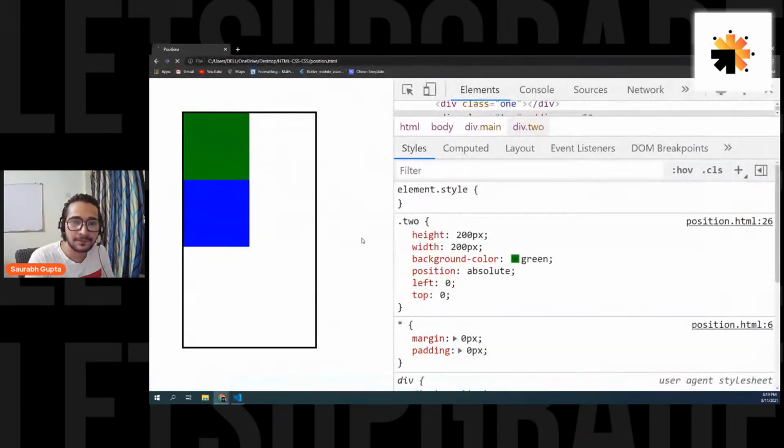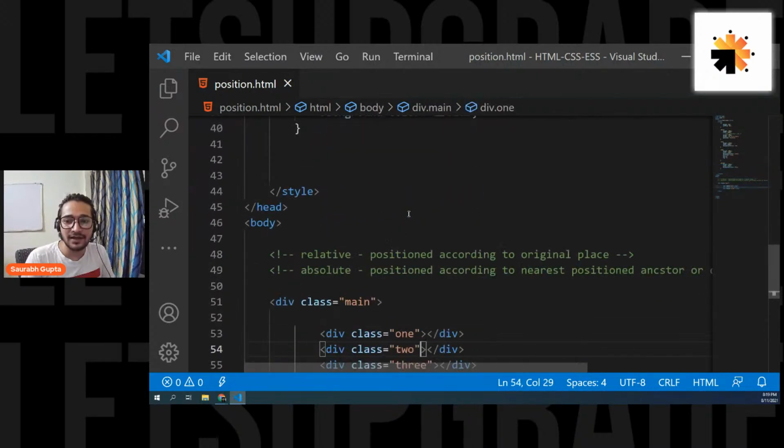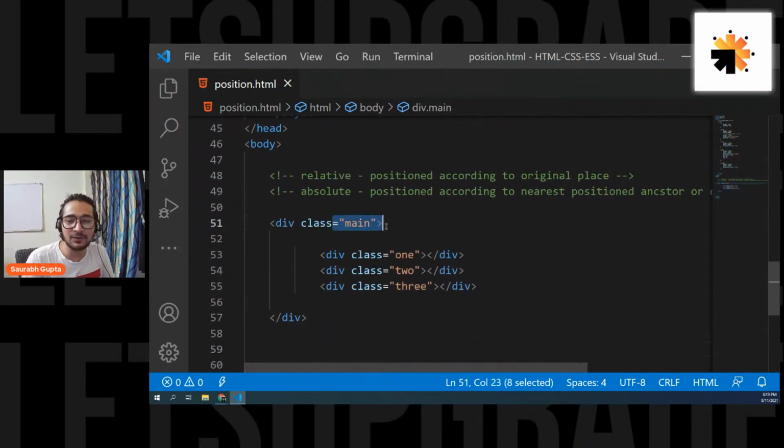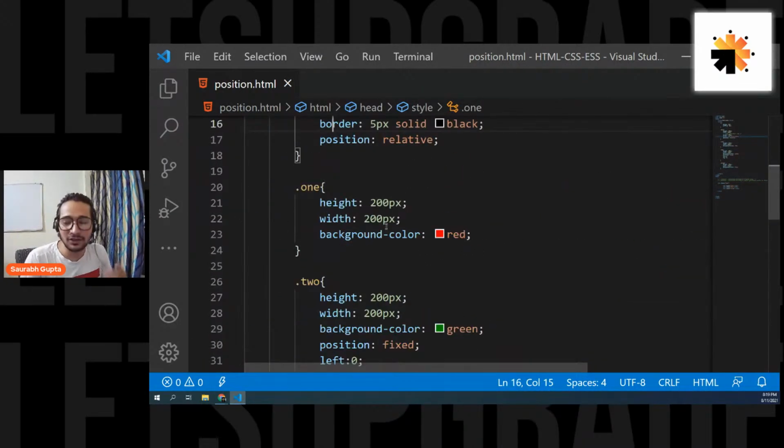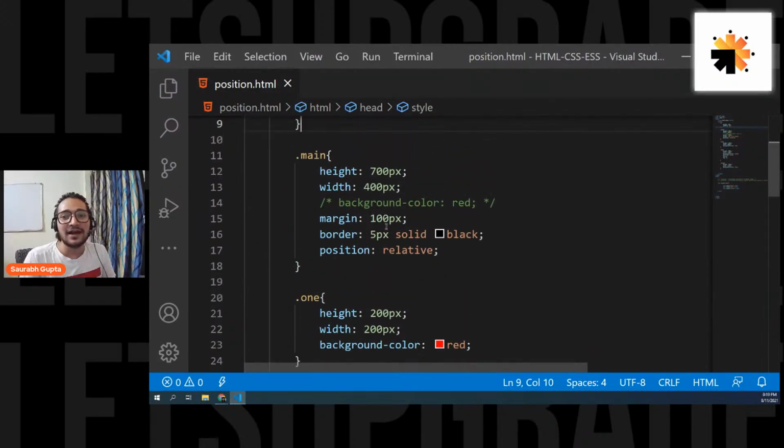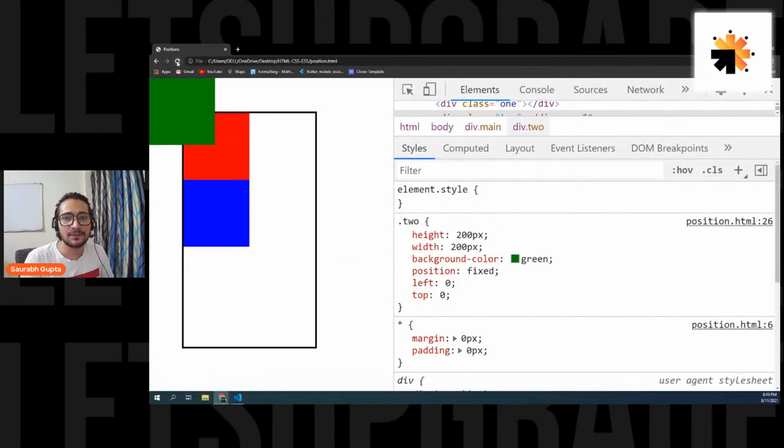See here. We know that the parent is having position, right? We know that main is actually having position. But if you give position fixed, I don't care if my parent is having position. I will always be positioned according to the viewport. So fixed will always go towards the viewport. So are we clear, everyone? See this. Here we go. See, now it's directly to the viewport.